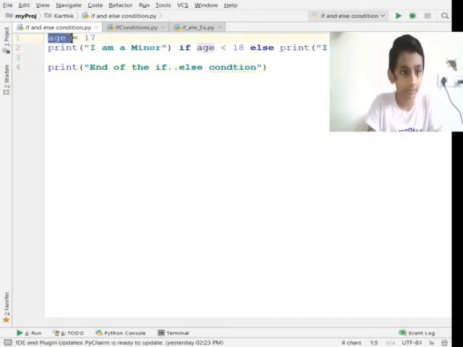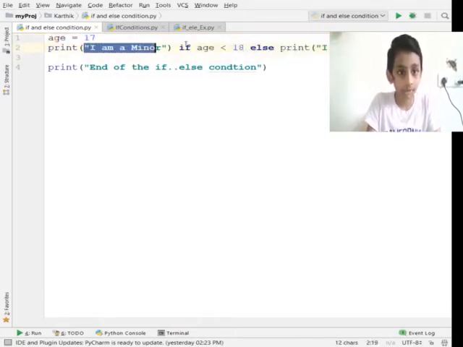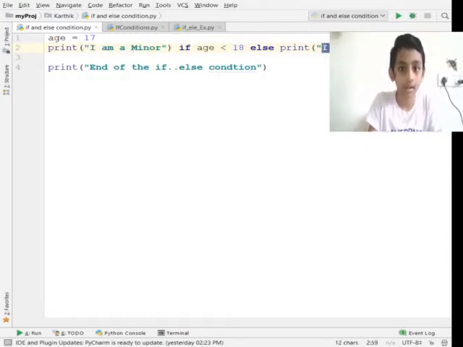So age is equal to 17, and if the condition is correct, it executes this. But when the condition is wrong, it executes this, as it's an else condition.